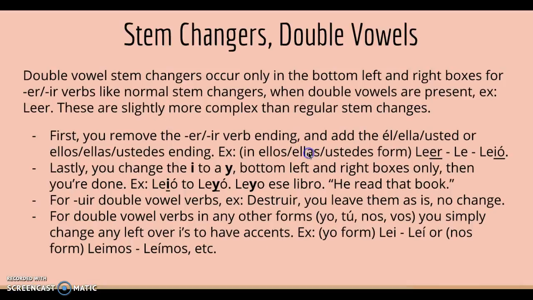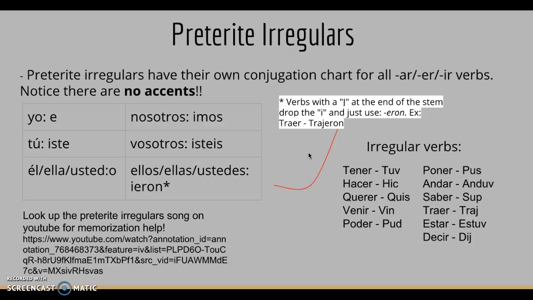Okay. Preterite irregulars. Preterite irregulars have their own conjugation chart for all AR, ER, and IR verbs. Notice there are no accents at all for preterite irregulars. So it's just -e, -iste, -o, -imos, -isteis, -ieron. And remember, verbs with a J at the end of the stem drop the I and just use -eron.